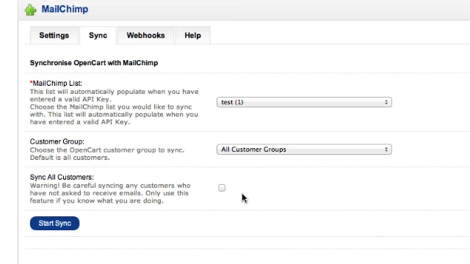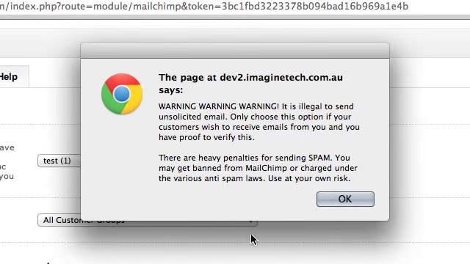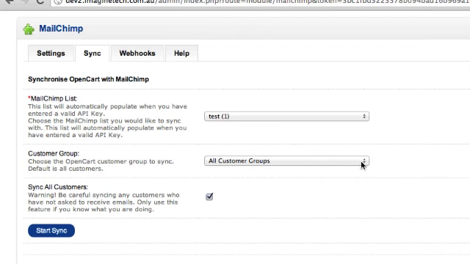And there's a third feature here, which is basically an override. And the override feature is grab every single record in your OpenCart store and send it to MailChimp. Now you've got to be very careful about sending spam to people that haven't asked to receive any email newsletters. But the feature's here, and if you click it, you're going to get a big warning basically advising you against spamming or anything like that. So use that at your own discretion. Just be very careful. It's basically an override of the customer's newsletter flag in the OpenCart store.